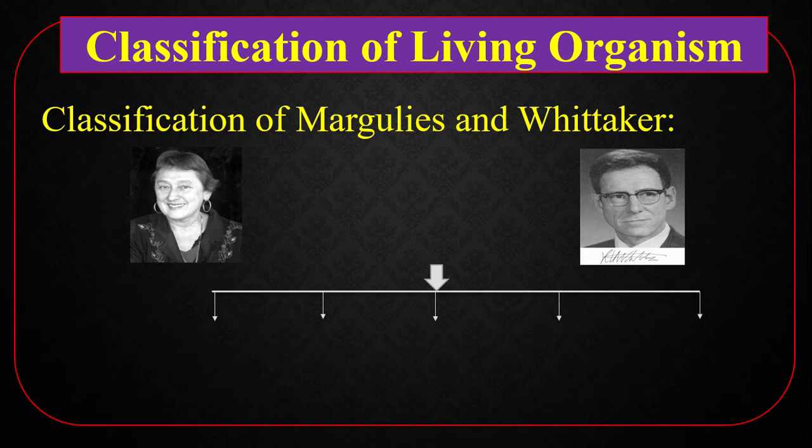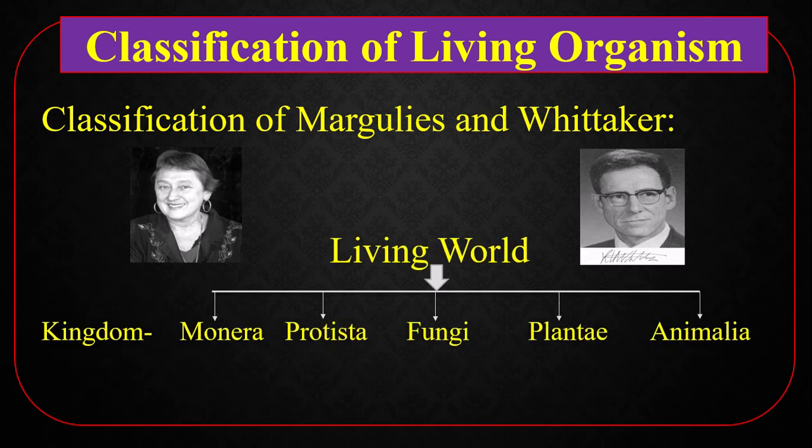Picture of Margulis and Whittaker. The living world is divided into mainly five kingdoms: kingdom Monera, kingdom Protista, kingdom Fungi, kingdom Plantae, and kingdom Animalia.